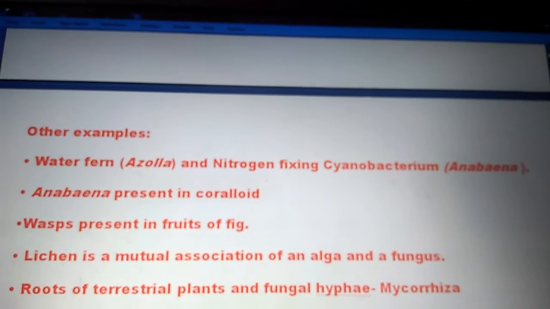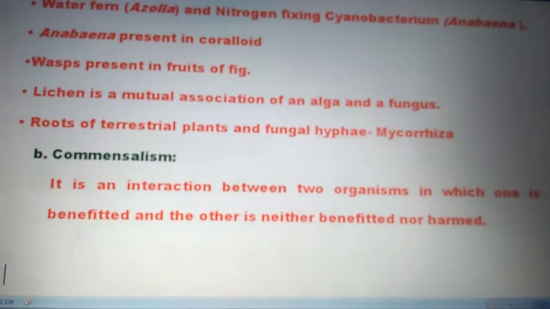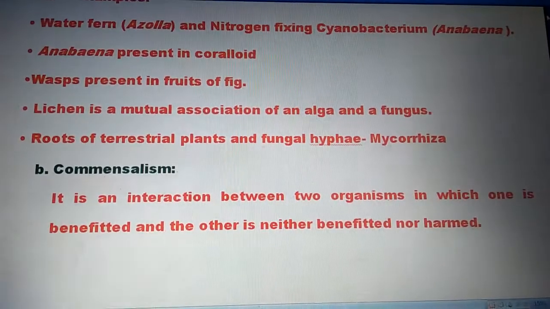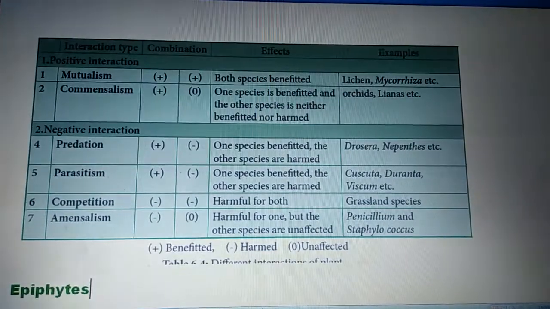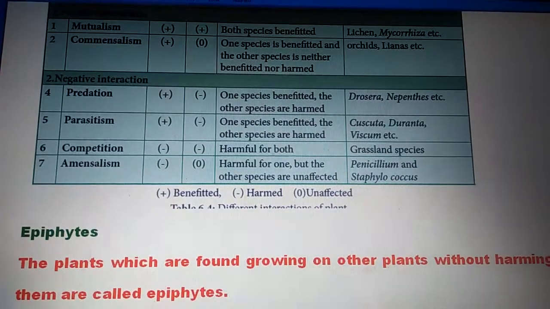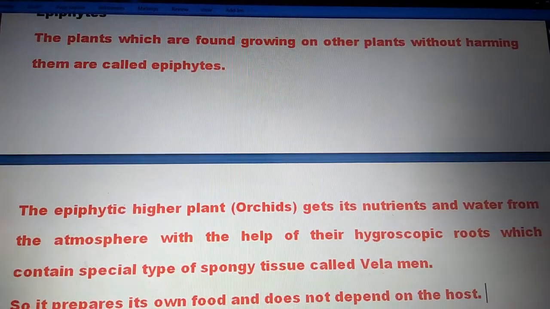Then commensalism. It is an interaction between two organisms in which one is benefited and the other is neither benefited nor harmed. Epiphytes. The plants which are found growing on other plants without harming them are called epiphytes. Diagram is given below.